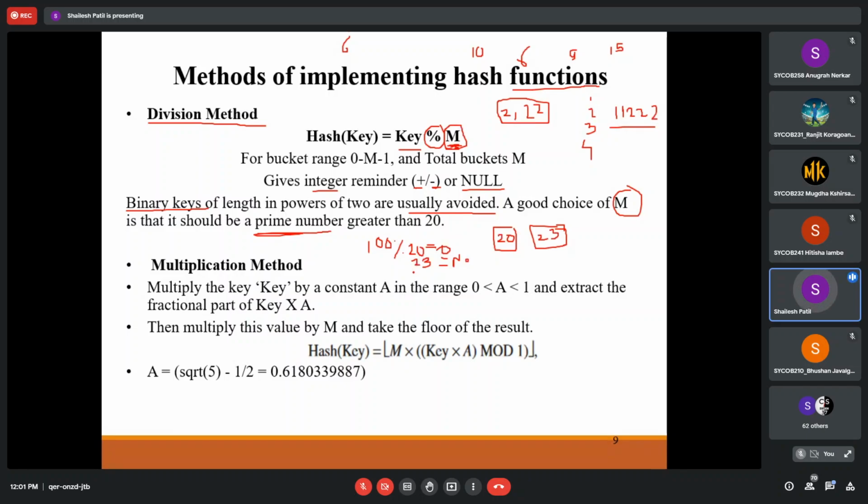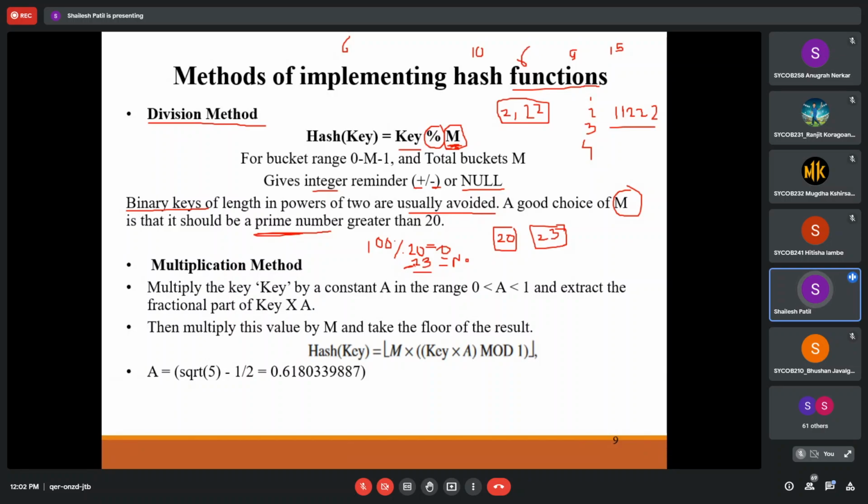So using a prime number many times will help us to have some distribution over there. You can say that 23 multiplied by those numbers will give us a 0, but many times it will help. If you take a prime number, that will give some separation. So it is recommended to use a prime number there, which will reduce the collisions a little bit, not to that much extent. So this is the division method first.